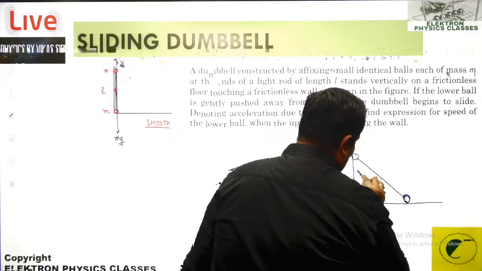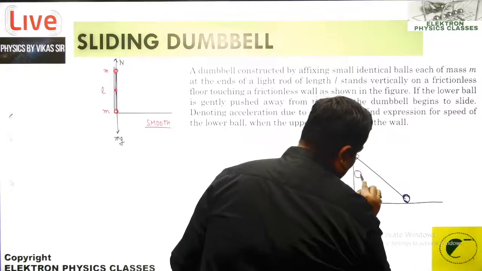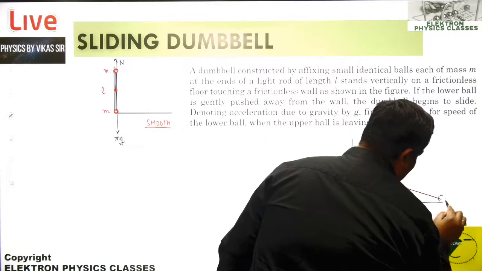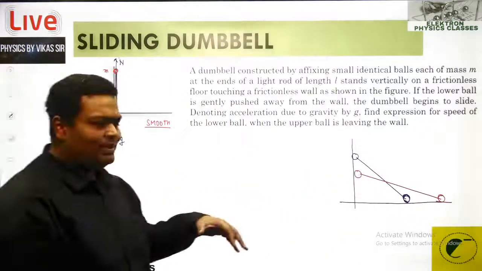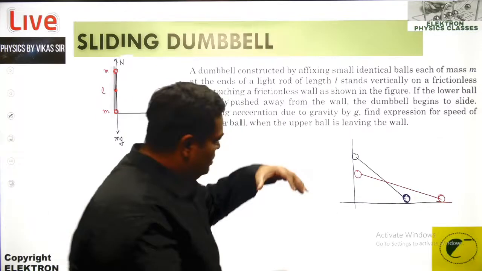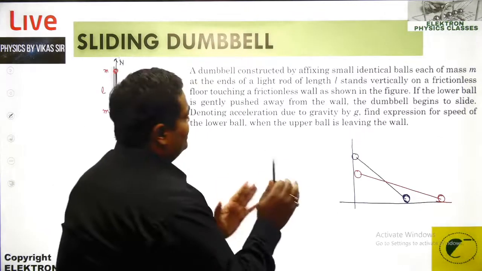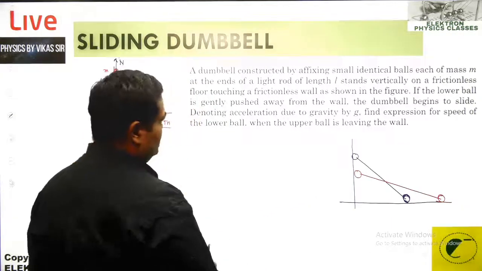So hence it is going to become like this in maybe the next position, like this. So this is how this particular dumbbell is moving now. Fine, right? Now, denoting the acceleration due to gravity by g,